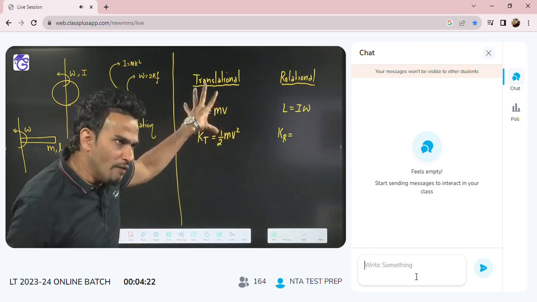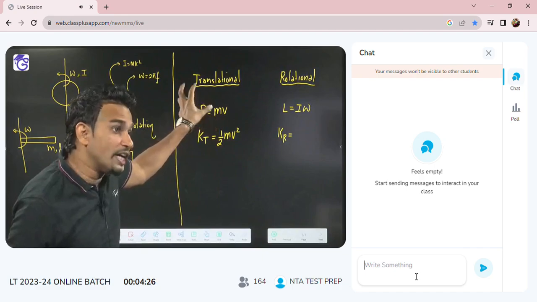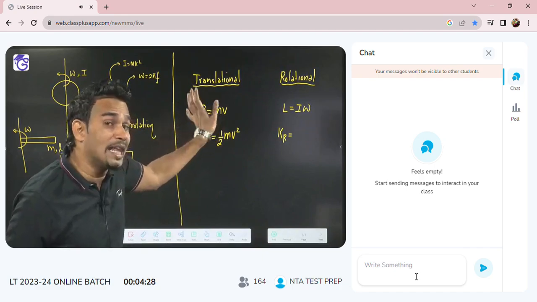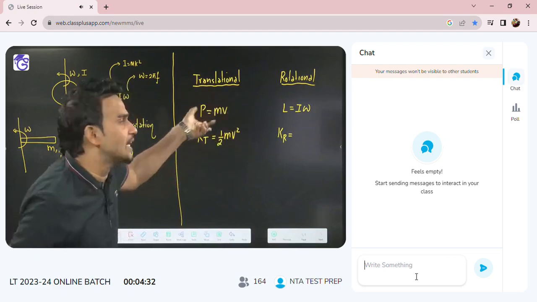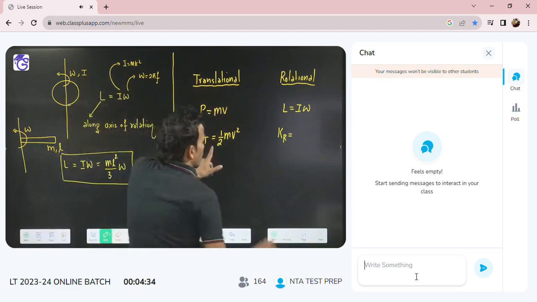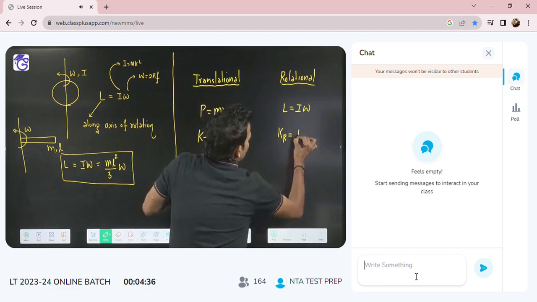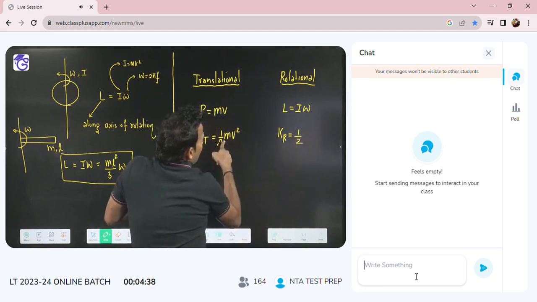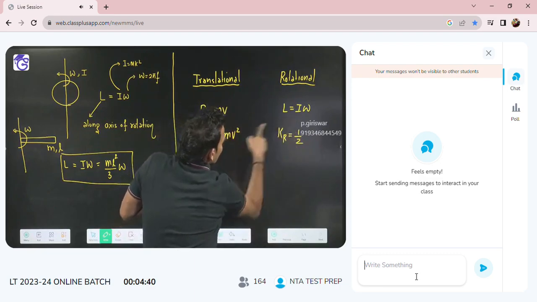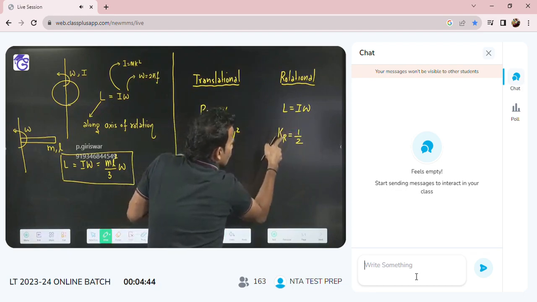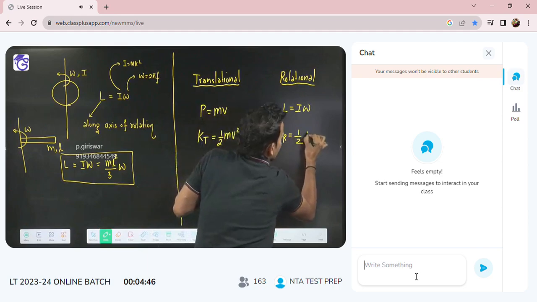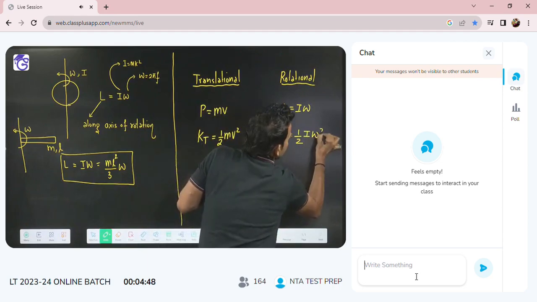But if a body rotates, the rotating body will also have kinetic energy, but that will not be translational kinetic energy. It will be rotational kinetic energy. So same formula, here also half. Now in place of mass, in rotation we use moment of inertia, and in place of velocity we use angular velocity. So rotational kinetic energy will become half I omega square.